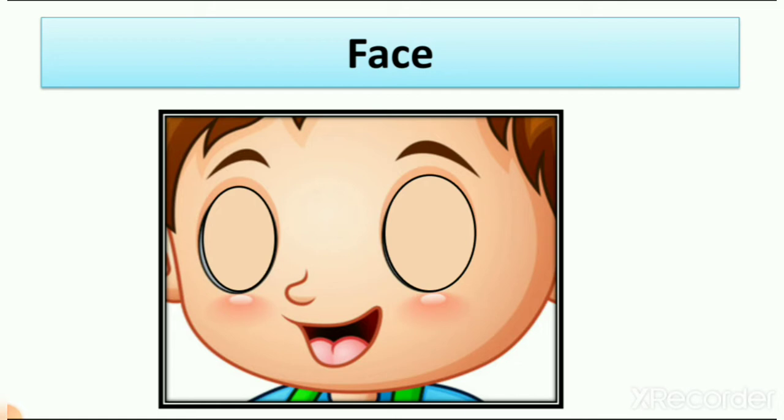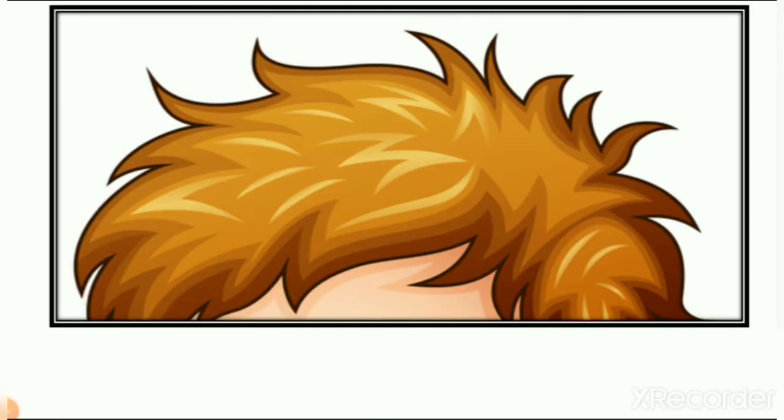So now you can understand that the body has many parts, and each and every part is very important for our body, right? Now let's see which is next one. What is this? So now you can see it is hair.